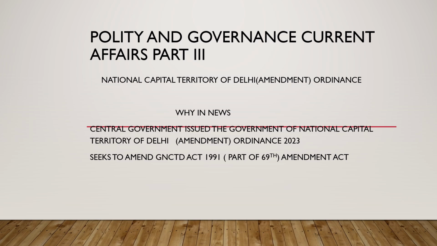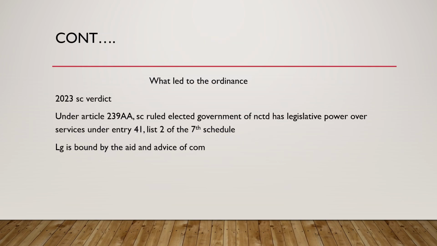So let us see what we have to discuss in this PPT. Let us start. Before coming to this discussion: why did Parliament give this ordinance? It has something to do with the Supreme Court verdict in 2023.